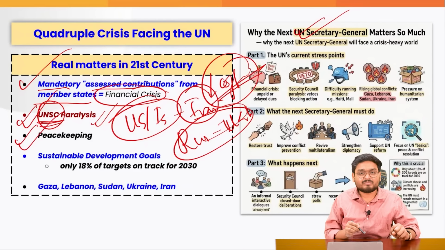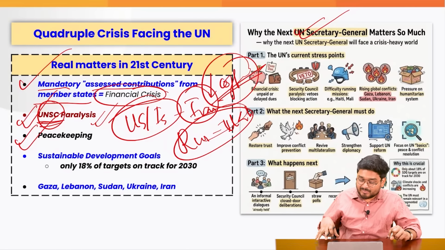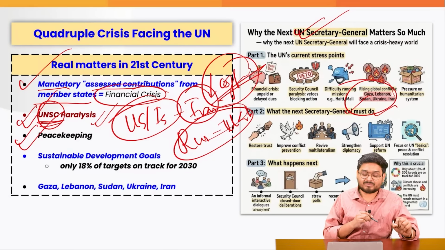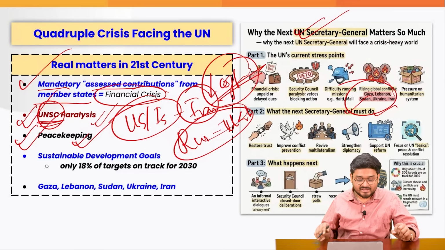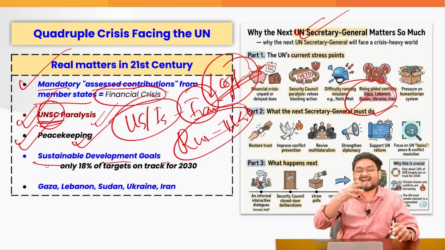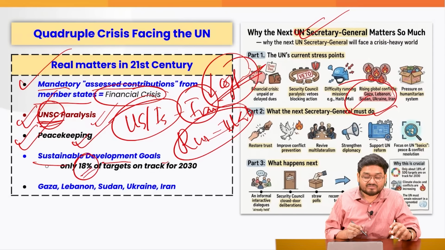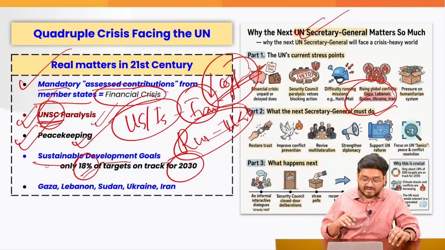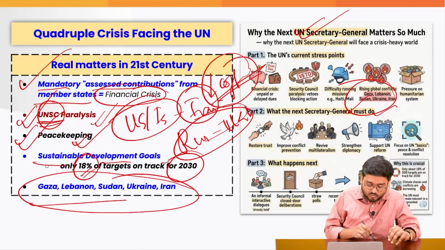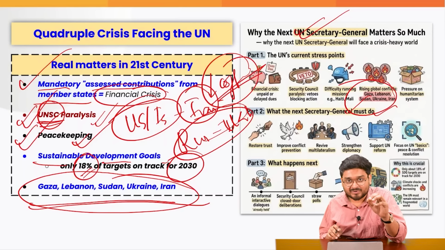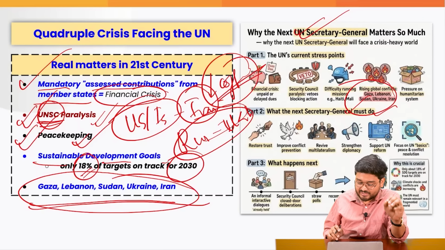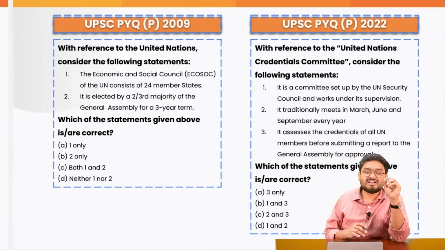Also, peacekeeping missions are on a compromise right now. Many conflicts are taking place in Sudan, in Ukraine. Humanitarian crisis is taking place. Still, peacekeeping forces are not going. Even the Sustainable Development Goals internationally, only 18% of the targets have been completed. And it is highly unlikely that by 2030, our targets will be completed. And at the end of the day, all of these nations want the United Nations to act properly. So that is why the entire world is actually waiting for a new Secretary General to lead them forward.